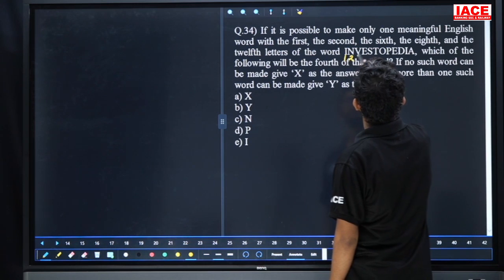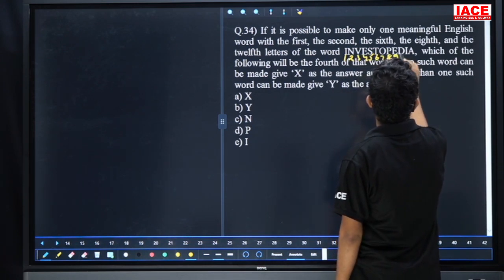Investopedia F1 check 1, 2, 3, 4, 5, 6, 7, 8, 9, 10, 11, 12.